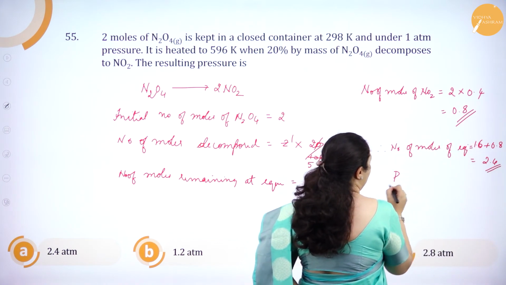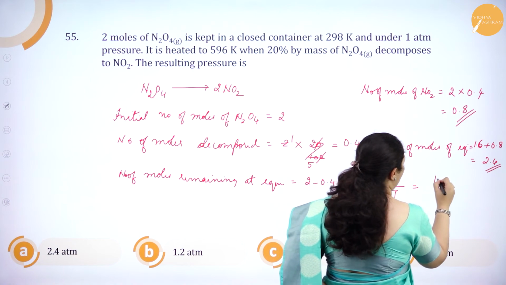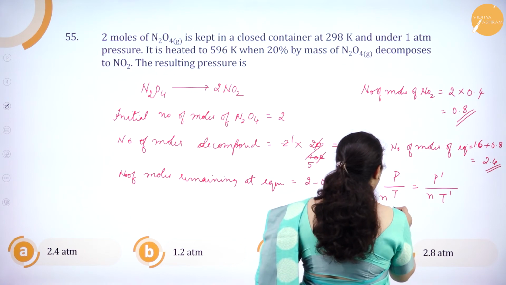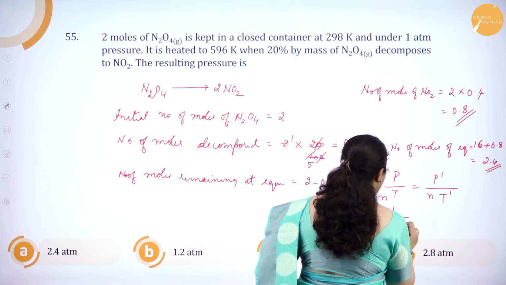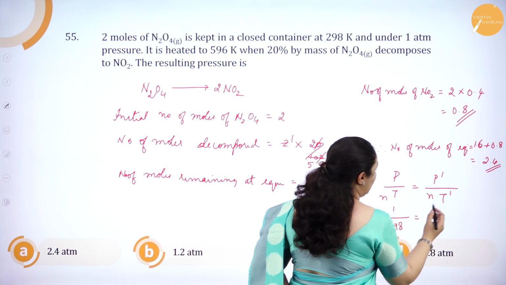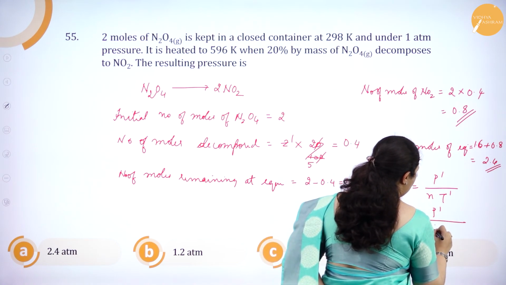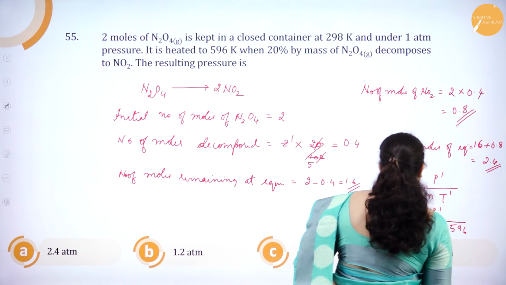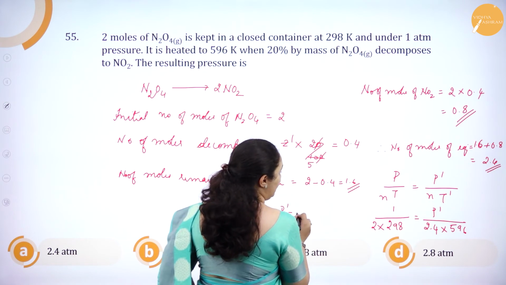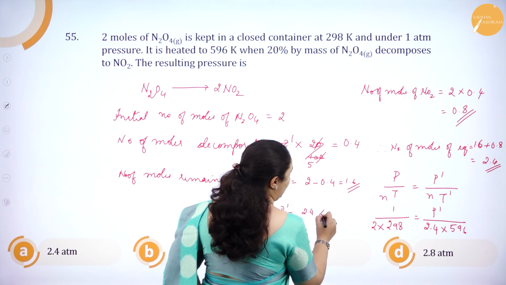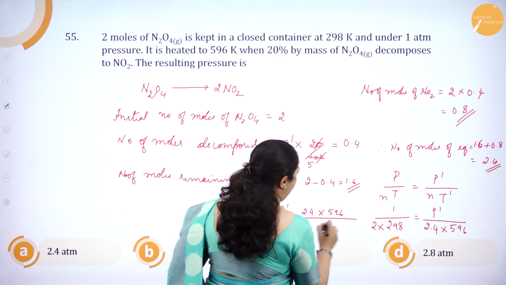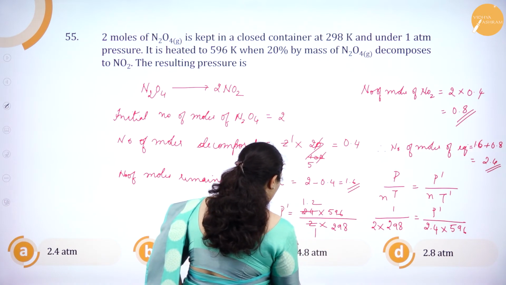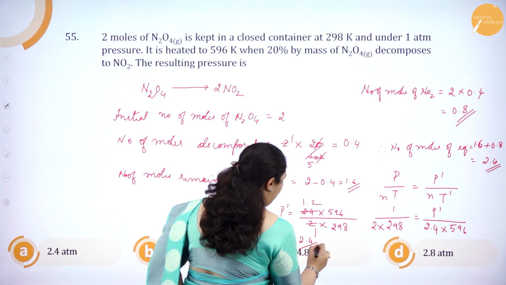Now I'll use the formula P by nT is equal to P dash by n dash T dash. The pressure here was 1, temperature was 298 and n was 2. Here, what is the pressure when the number of moles is 2.4 and temperature is 596? So P dash is equal to 2.4 into 596 divided by 2 into 298. If I solve this, I'll get 2.4 atmospheres.